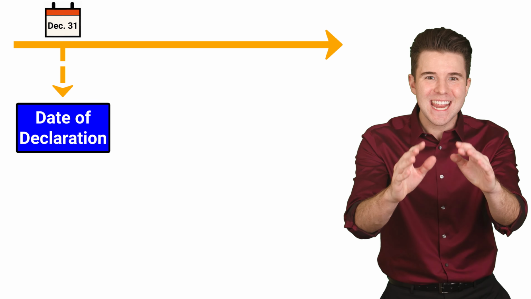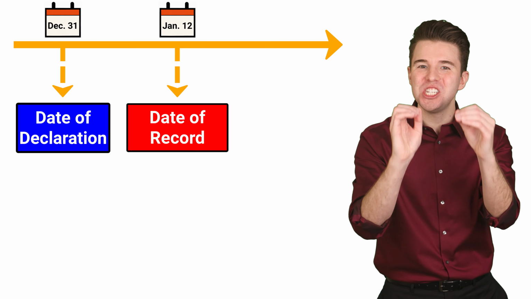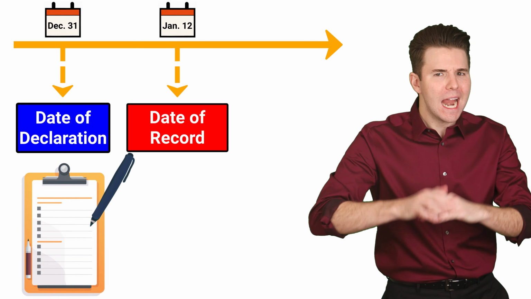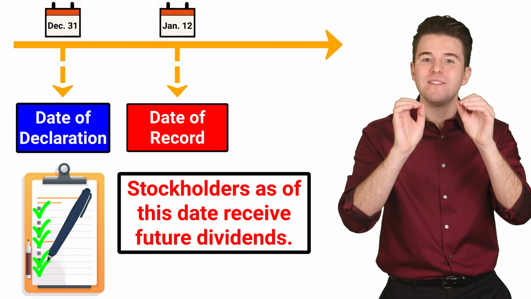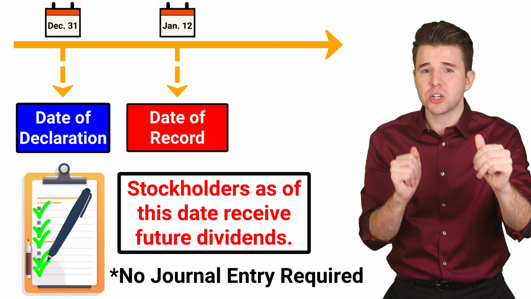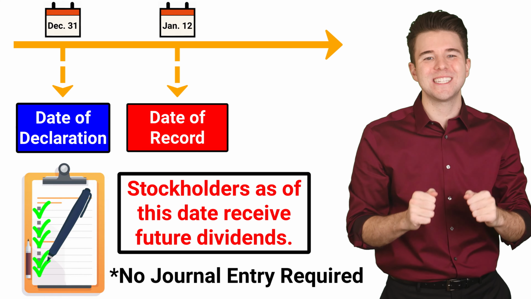The next big date is the date of record. In our example, that is January 12th. Anybody who owns the stock on the date of record will receive a dividend. We don't make a journal entry on the date of record because we are just determining who will receive a dividend.